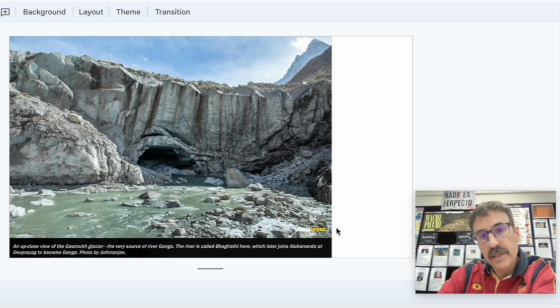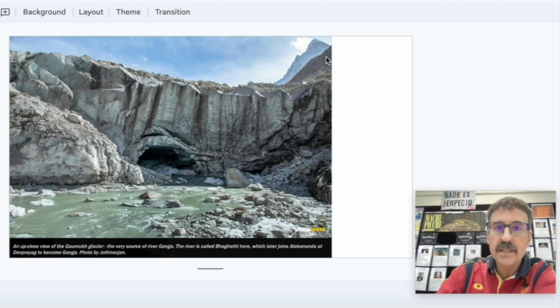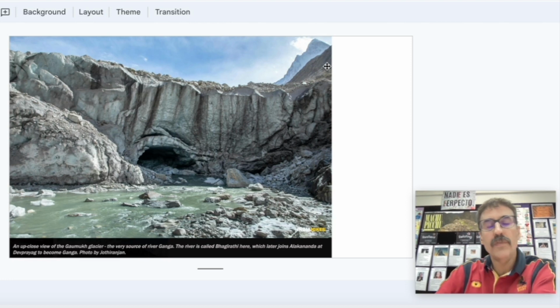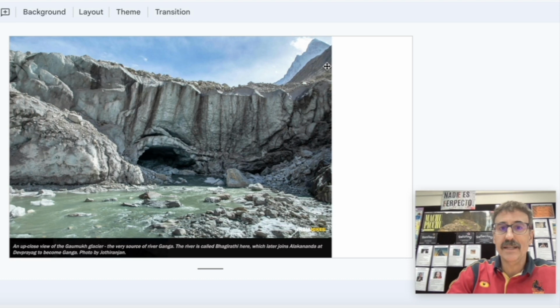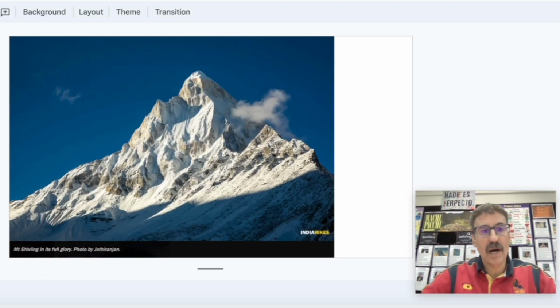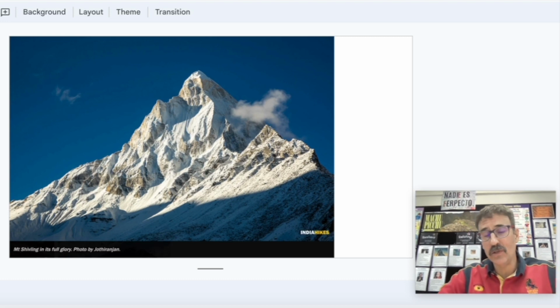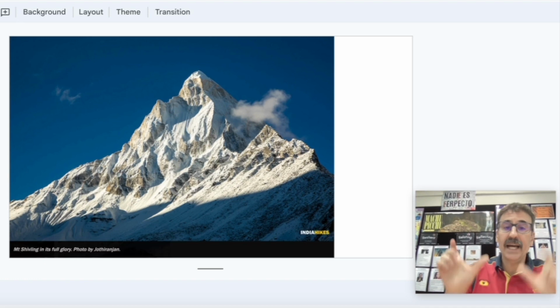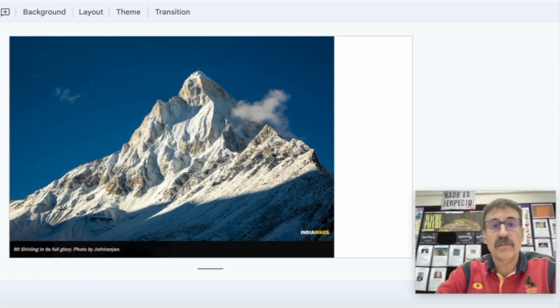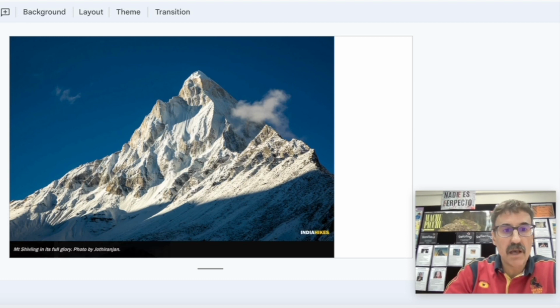This image is taken from the website of a hiking company in India called India Hikes. That is fantastic. And you can see in the upper right corner a mountain. This mountain is called Mount Shivling. Shivling comes from 2 words: Shiva, one of the gods, and Lingam. Lingam is a representation of that god. So Shiva Lingam is Mount Shivling.